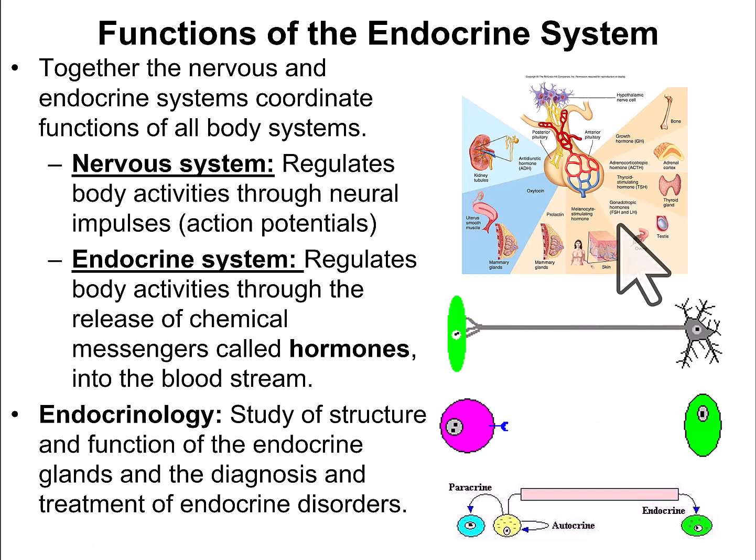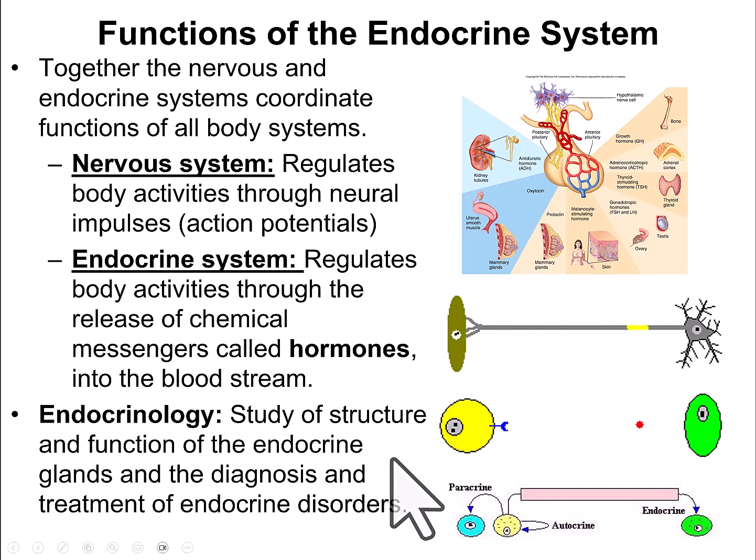Together, the nervous system and the endocrine system are going to coordinate the functions of all body systems. The nervous system is going to regulate body activities through neural impulses or action potentials. When we get to this, we're going to see it's a movement of two ions. We have sodium moving into the neuron and potassium moving out of the neuron to give you an action potential that's going to go down its axon and then stimulate another cell. The endocrine system regulates body activities through the release of chemical messengers, which are called hormones. And hormones are going to go through the bloodstream and then bind onto a receptor on another cell and activate that cell or stimulate that cell to do something.